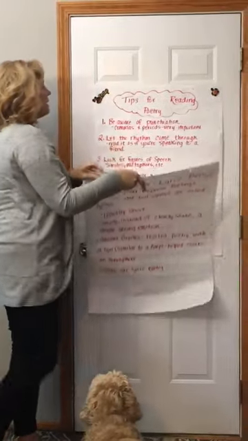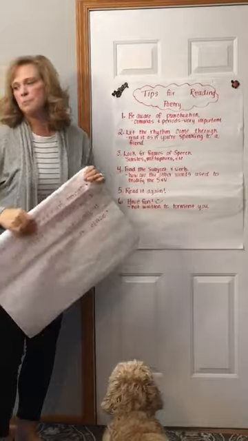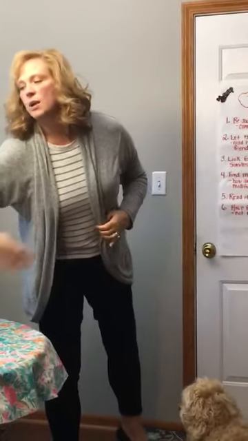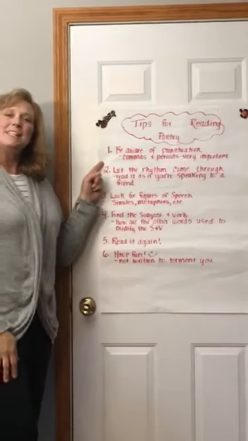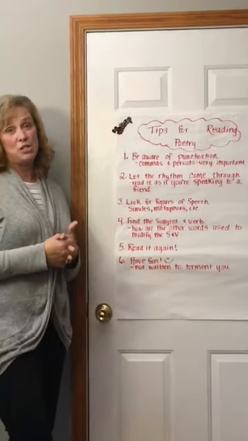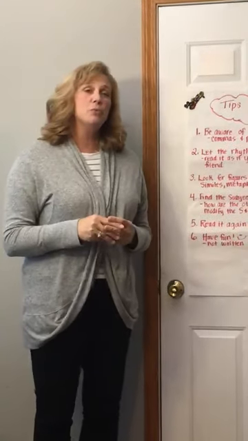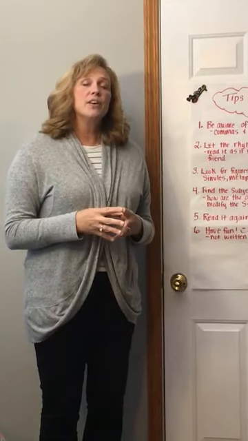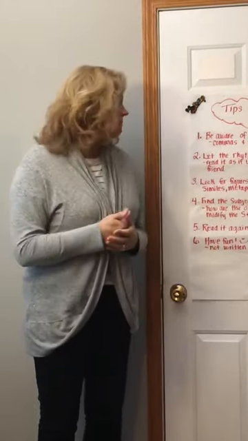All right, so let's talk about tips for reading poetry. These are in your book also, so you want to read through this after you look at this video. So the first one, number one, be aware of punctuation. Commas and periods are really important in poetry. That tells you when the author is ending a thought, and you can take a breath as you're reading.